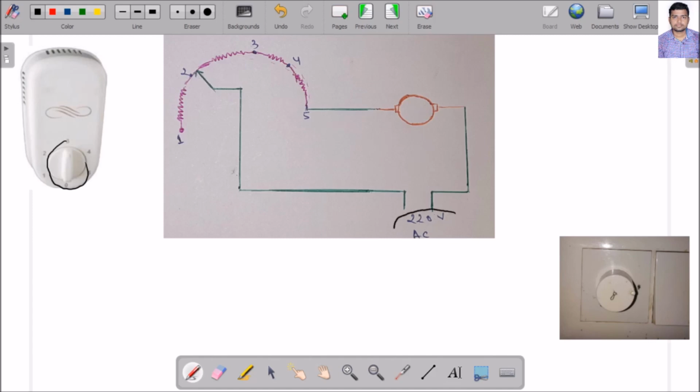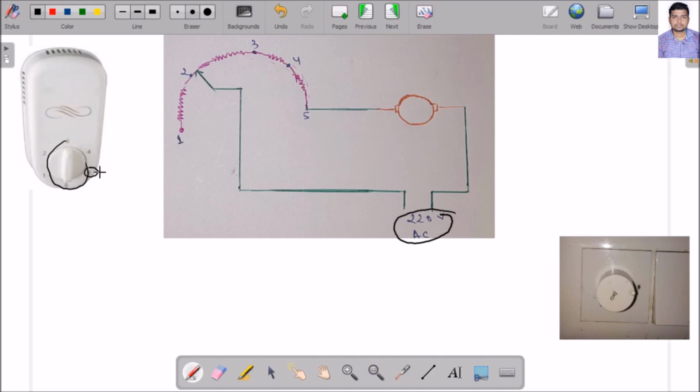Here I am giving the supply. Suppose you require full speed, you just connect at the 5 position, because you require high speed. At the 5 position, there will not be any resistance connected. If there is no resistance connected, there will not be any voltage drop here. So the total voltage will appear across this fan, so we will get maximum speed. Okay, suppose you want to reduce the speed.